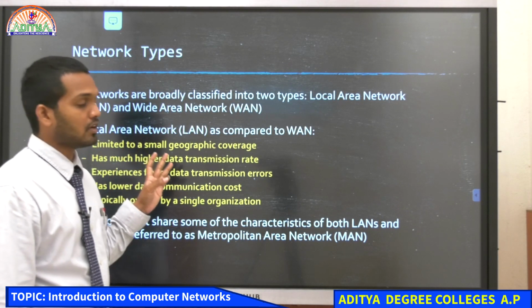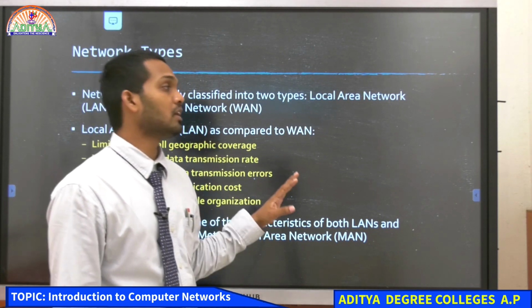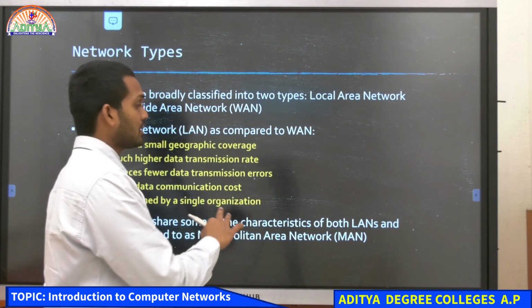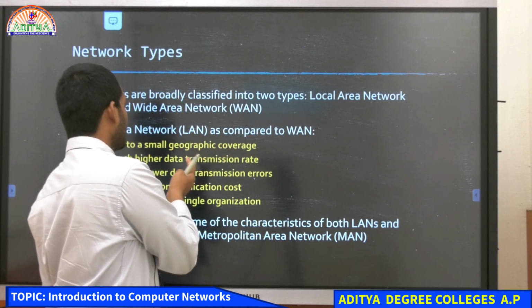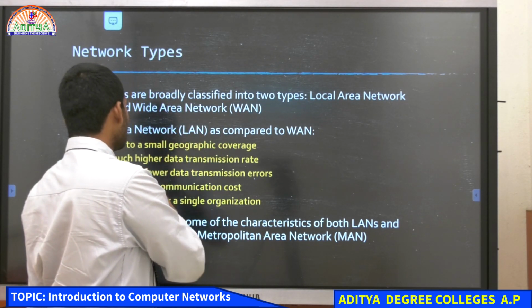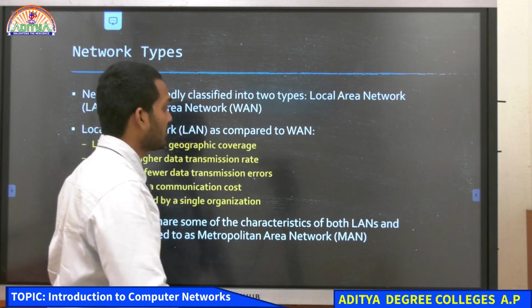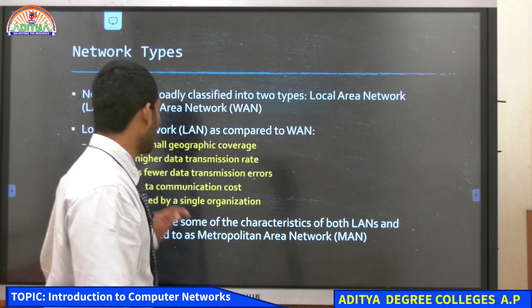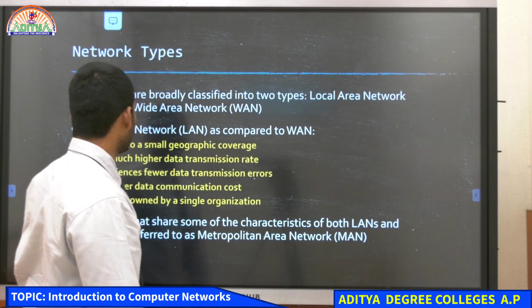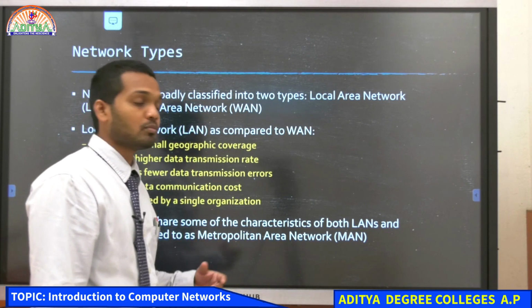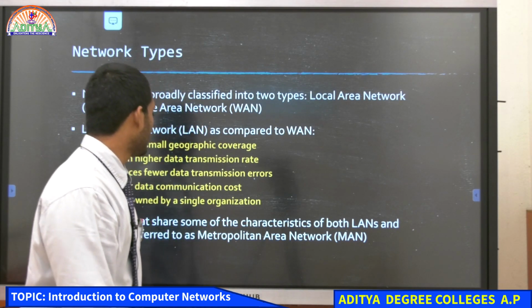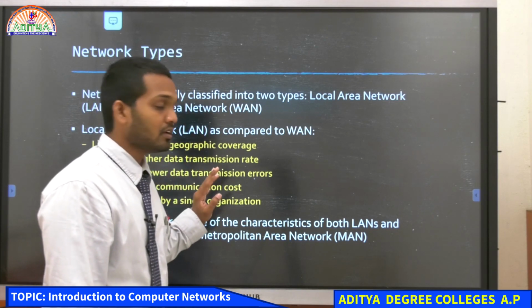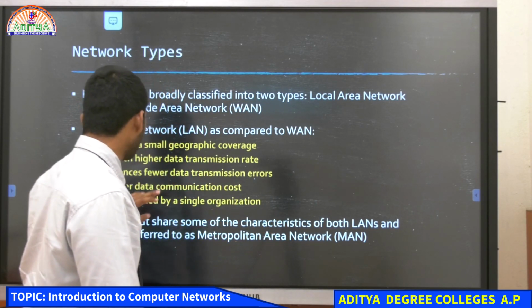So these are the characteristics of a LAN, local area network, whereas WAN is totally different. It is wide area network, that means it covers larger geographical areas. It doesn't have that high speed, it doesn't have that high data transmission rate, and there will be many more errors than the LAN in the data transmission, and so on. So after LAN and WAN, there is something that is called MAN. We will see what it is.